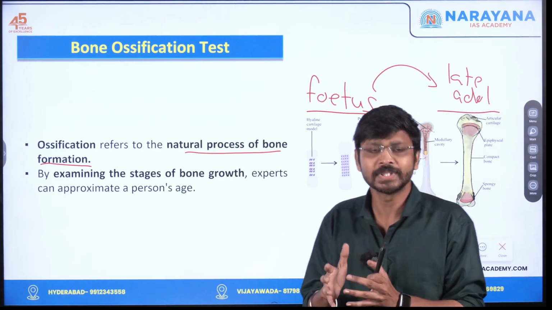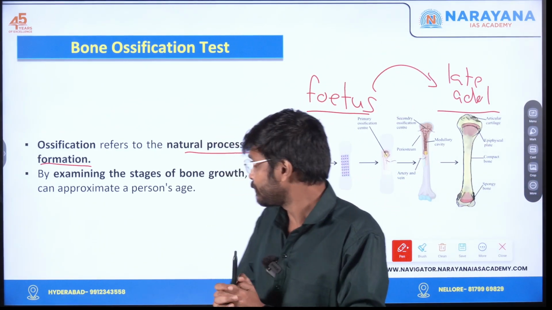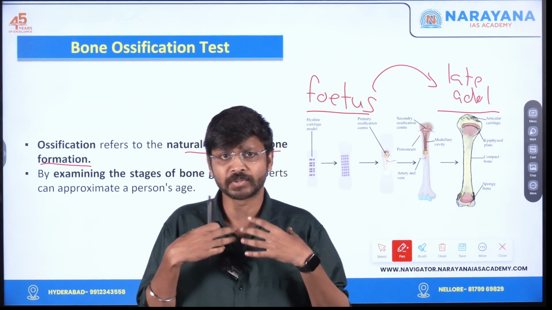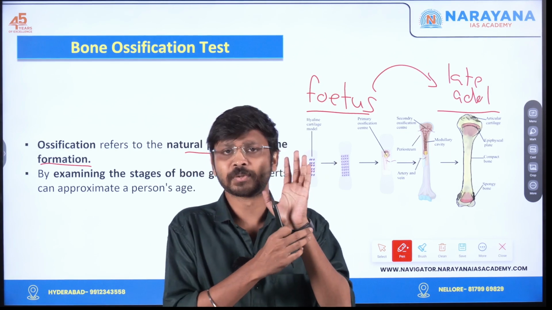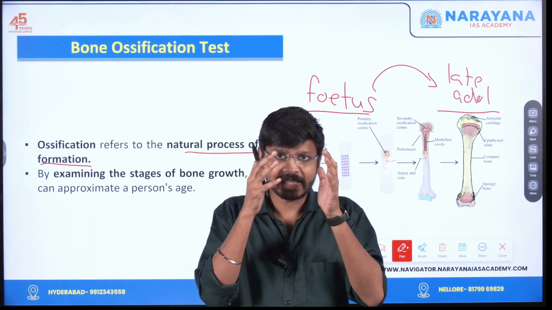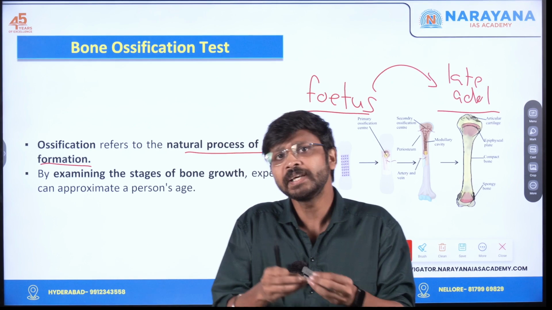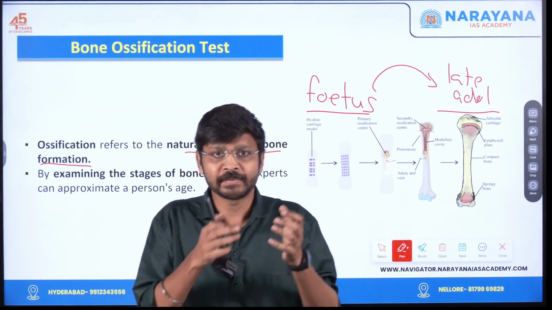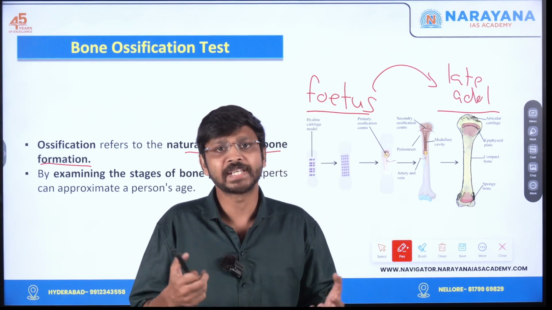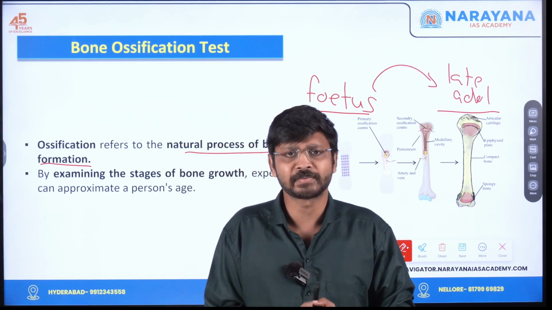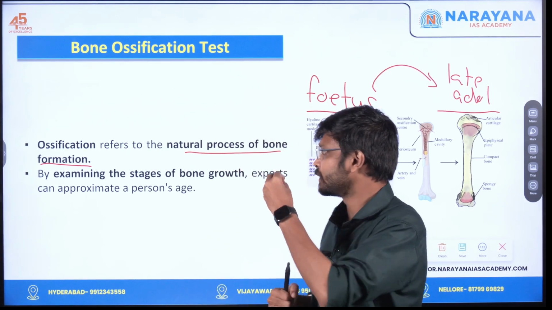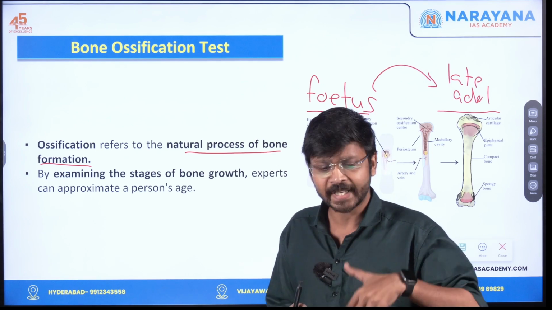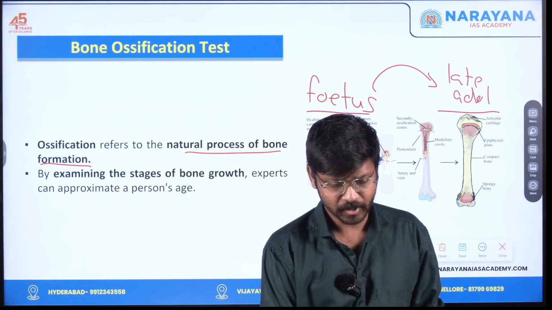Now let's see how this test is conducted. Let me give you an example. To determine my age, an X-ray of my wrist will be taken, and this X-ray will be compared with another standard X-ray. If it matches with the standard X-ray, my age will be determined. Obviously, individual differences will be there, but whichever standard X-ray it is close to, based on that, my age will be determined. So that is the bone ossification test.